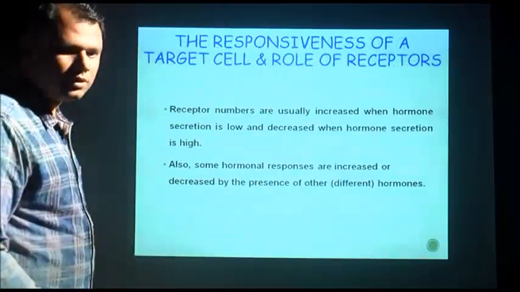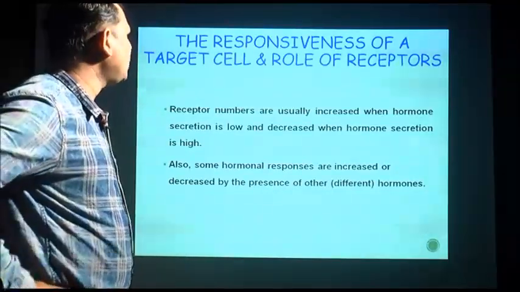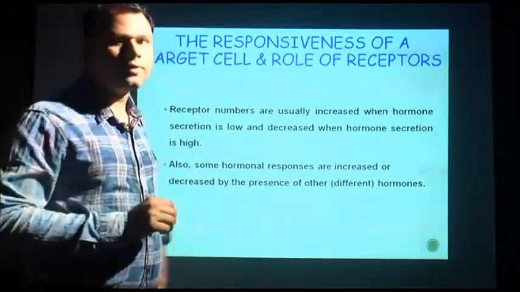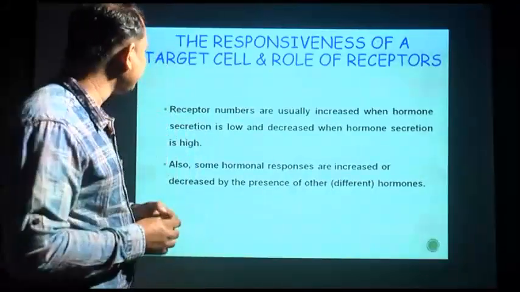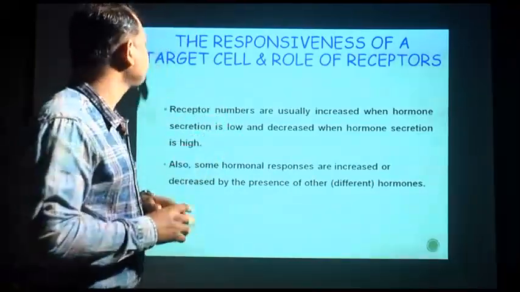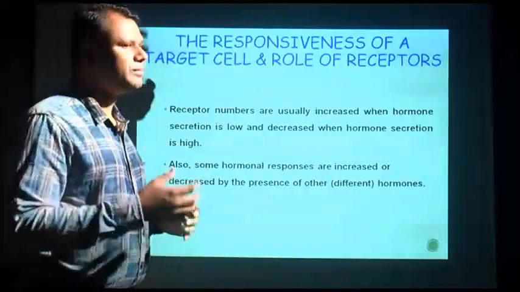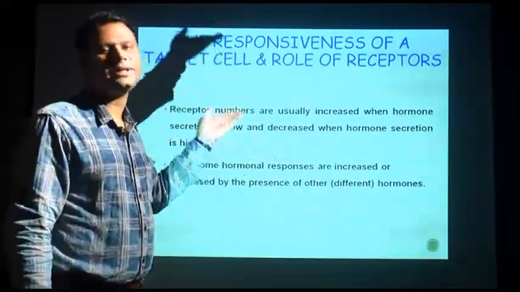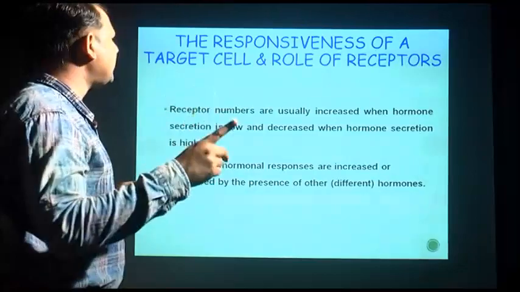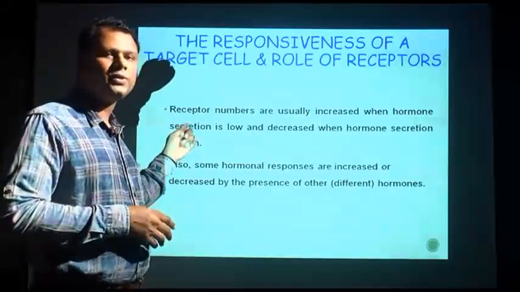Okay, let us see the responsiveness of a target cell and the role of receptors. These are the two important aspects for the action of a hormone. One is the target cell. You all know the target cell is the cell on which the hormone acts. And the receptor means the receptors present on the target cells. It may be a cell surface receptor, it may be an intracellular receptor, that we have already covered in our last class. So, let us see. Receptor numbers are usually increased when hormone secretion is low. That is a very important part of the endocrine system.